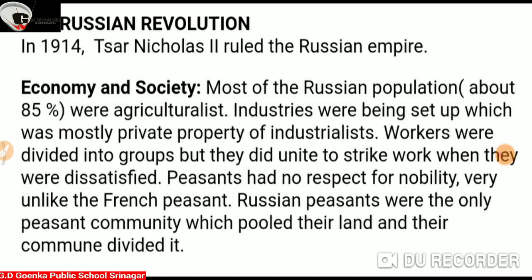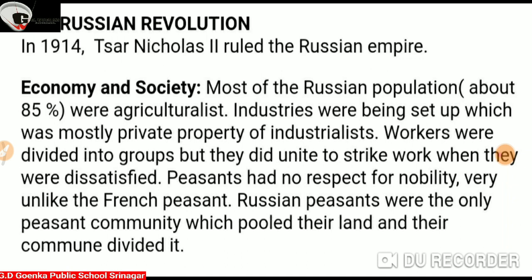Economy and society. Most of the Russian population, about 85%, were agriculturists. Industries were being set up, which were mostly the private property of industrialists. Workers were divided into groups, but they did unite to strike work when they were dissatisfied. Peasants had no respect for nobility. Very unlike the French peasants, Russian peasants were the only peasant community which pooled their land, and their commune divided it.